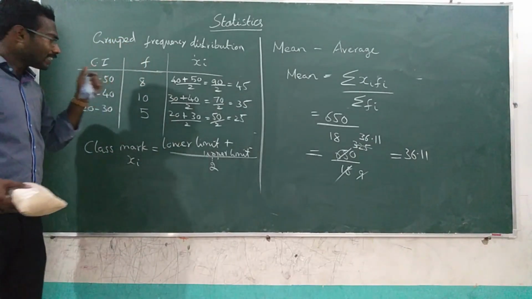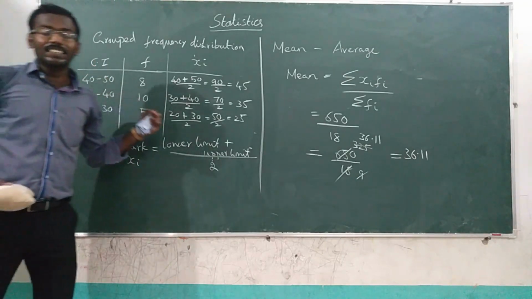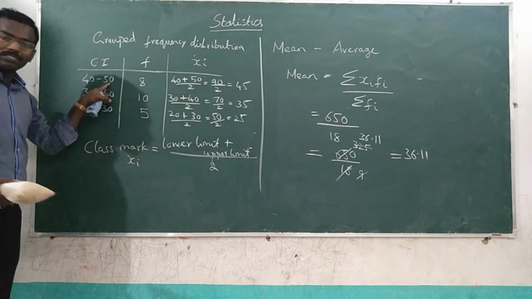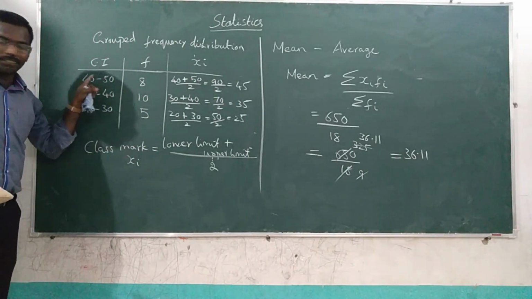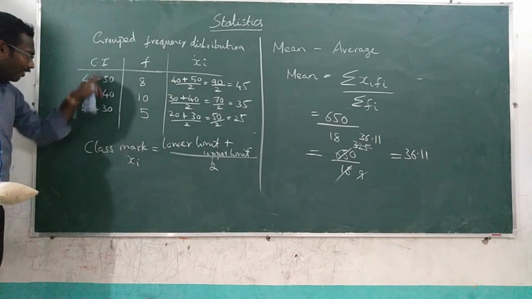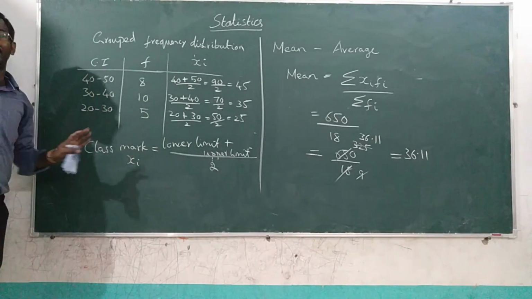Here you see what is the class size. Class size is nothing but upper limit minus lower limit. Upper limit is 50, lower limit is 40. 50 minus 40 is 10. So the class size is 10. Here also, everywhere, 40 minus 30 is also 10.